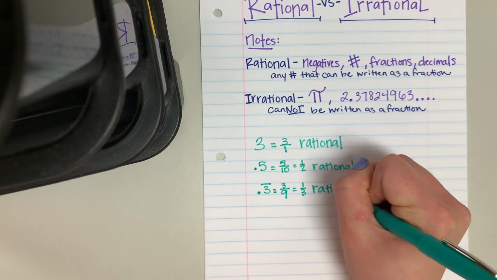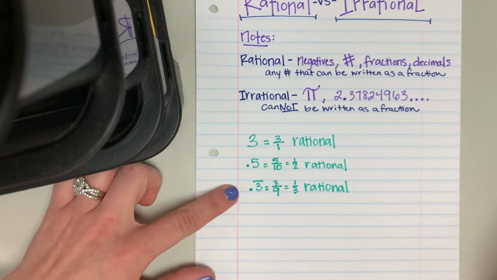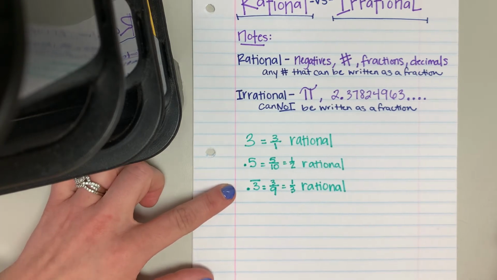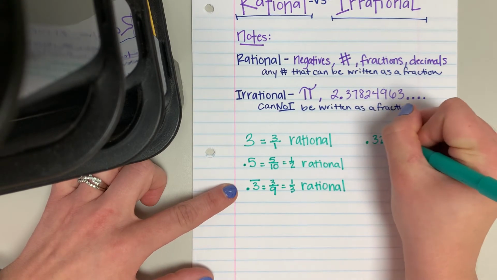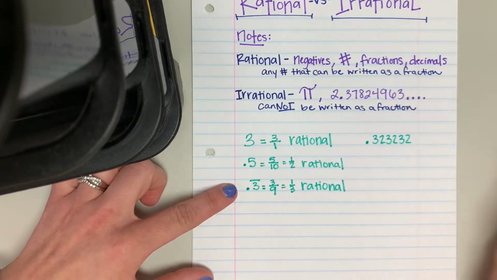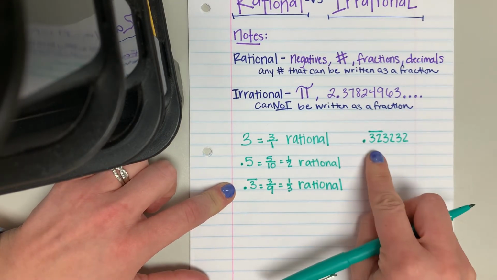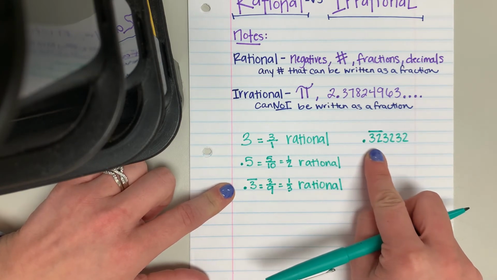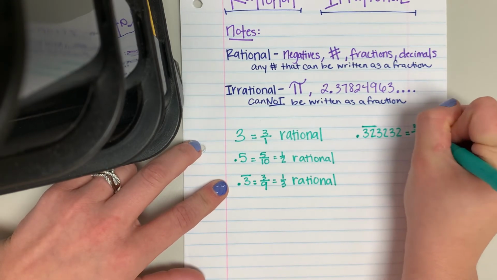Now, talking about repeating decimals, let's look at some that possibly are irrational. What if it looks like there's a pattern happening, but not really? So what if we have 0.323232? Well, what is repeating here? The 3 and the 2. So you're going to take both of those numbers. It's repeating in the tenths place and the hundredths place. So you would put that over 32 over 99.